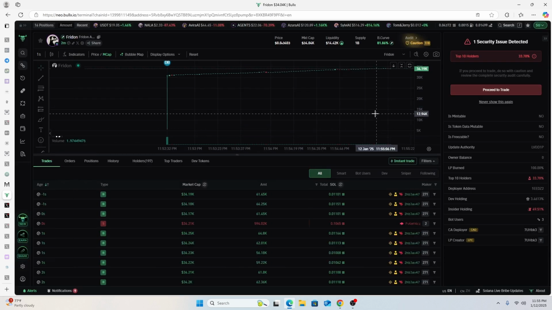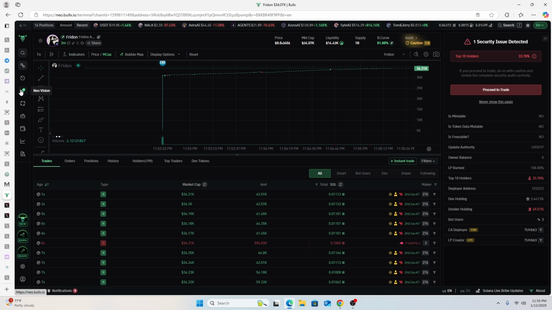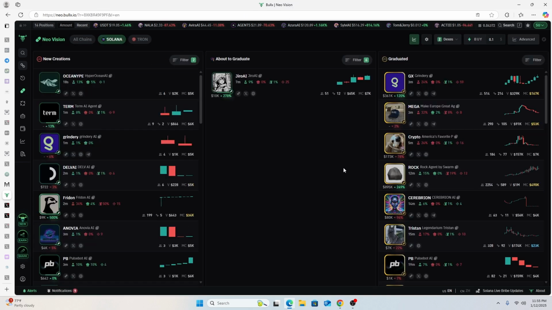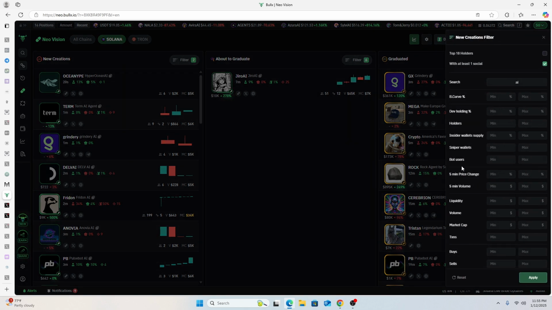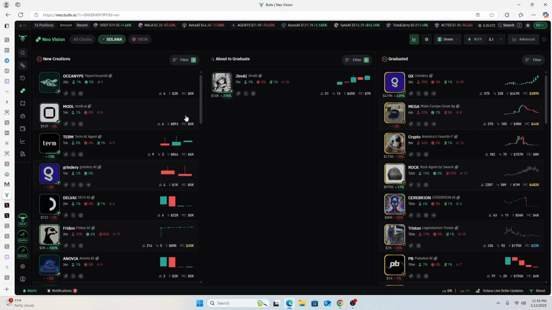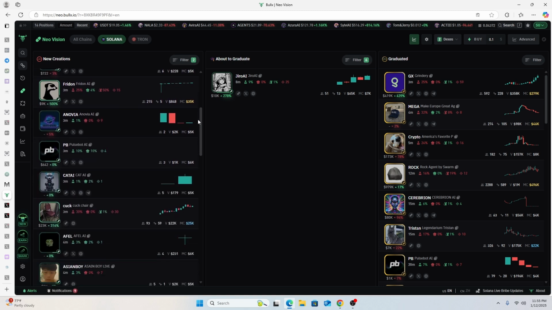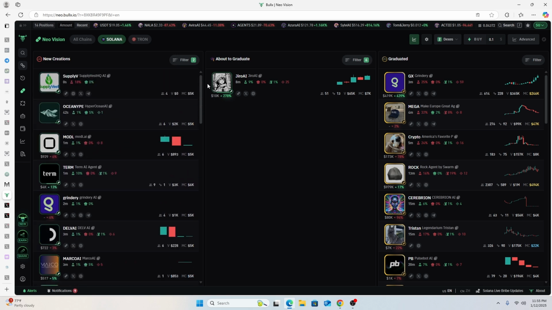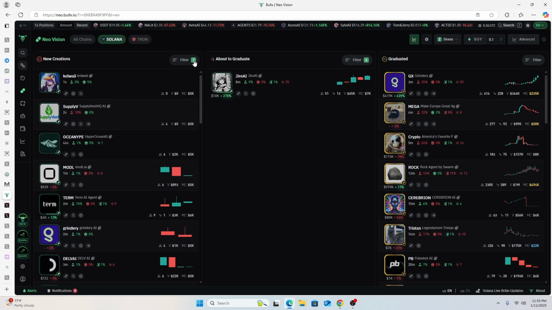Okay, so this token, I would not participate in this, but you will realize that we found it on NEO in the new category based on simply adding this filter, AI. I mean, you can play with this, of course, but at a basic level, I'd want new tokens to show up here that have a social and are in the niche of AI. So you see, it slows the pace of the frequency of posts showing here and gives me more time to do due diligence than without that filter.